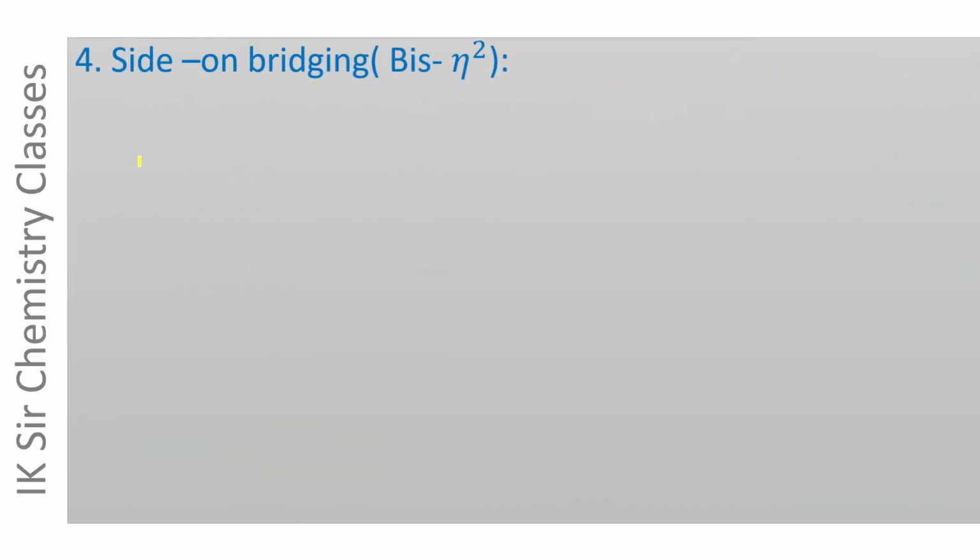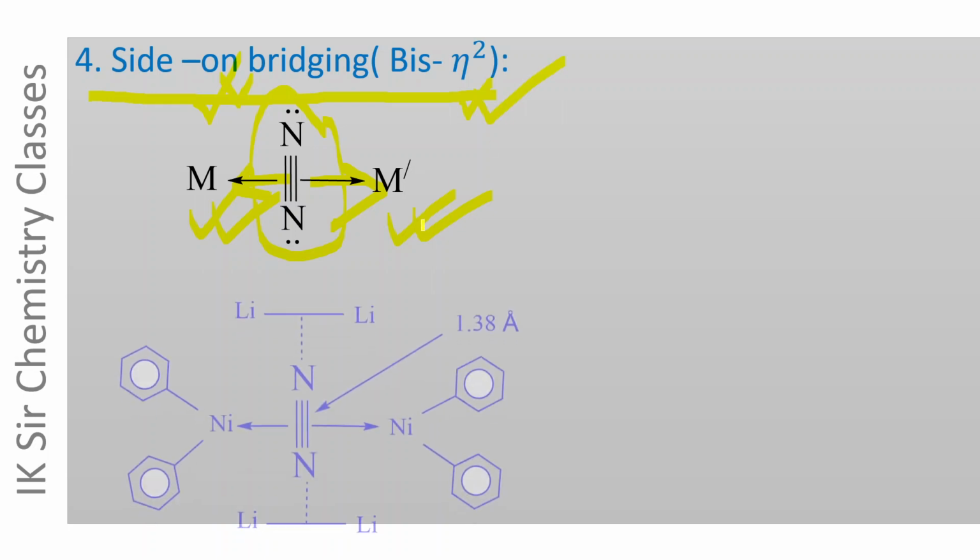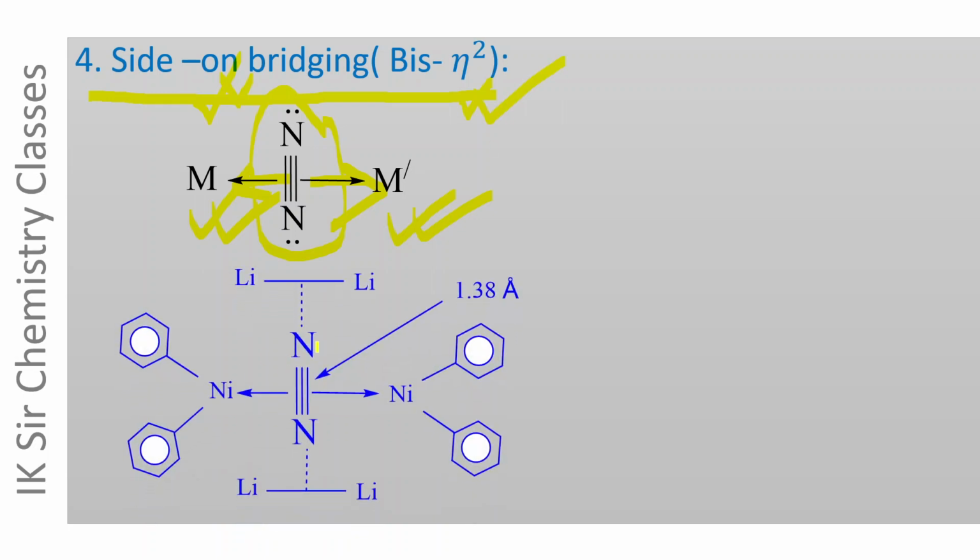And the fourth mode of linkage is side-on bridging, which is denoted by bis eta 2. In this mode of linkage, the N2 molecule is attached simultaneously to two metal atoms through both of its pi electron pairs, and hence it is called side-on bridging, and it is also denoted by bis eta 2. An example of this type of complex compound is given here.